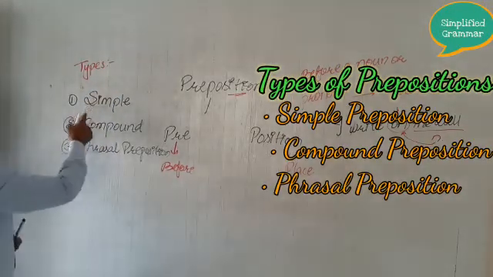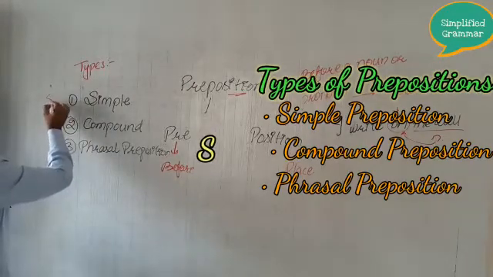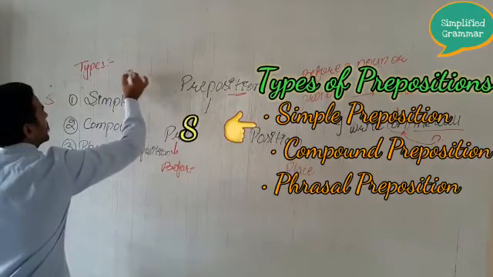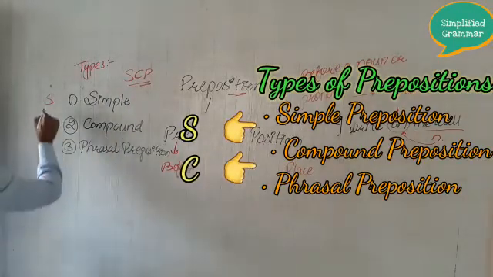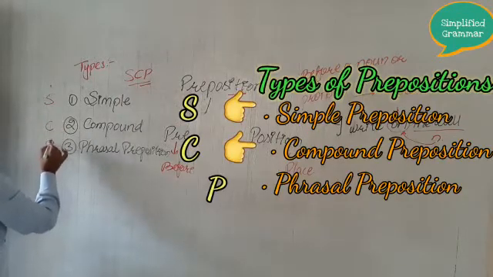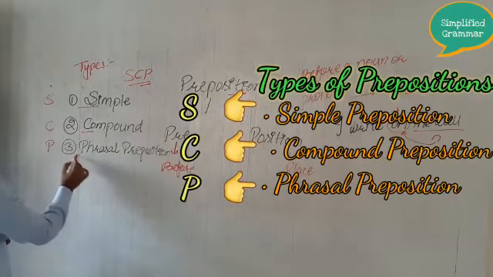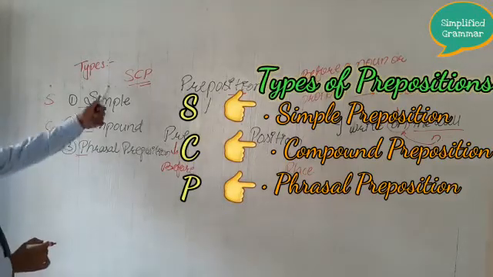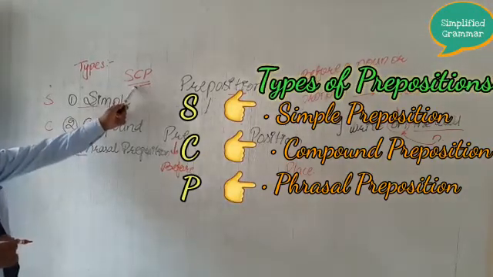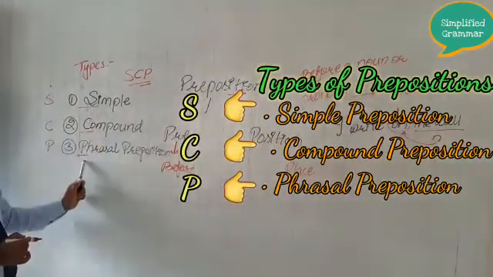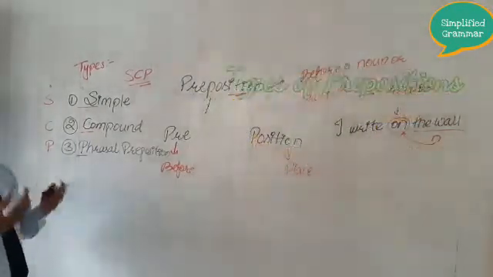You can remember the names of these prepositions with a simple formula, that is the formula of SCP. You need to remember this formula SCP. What is this SCP? S means simple, C means compound, P means phrasal preposition. So I hope you understood the types of preposition and the formula that I taught you in order to memorize these names easily. Now we will discuss each type in detail.